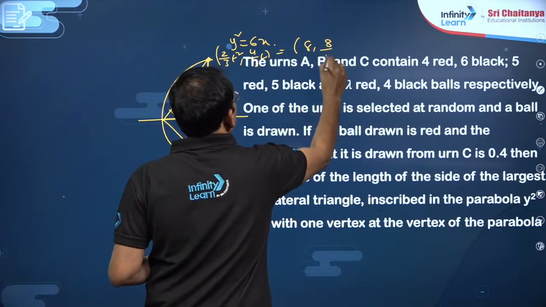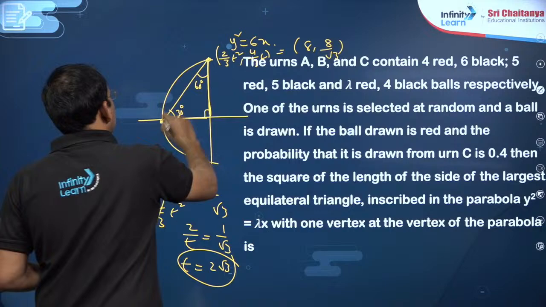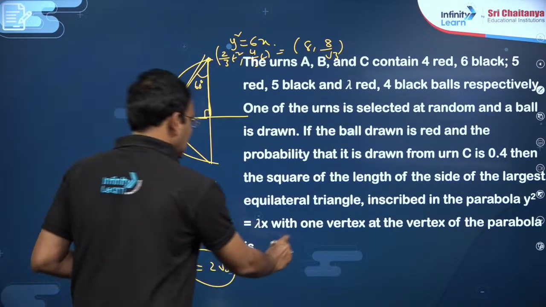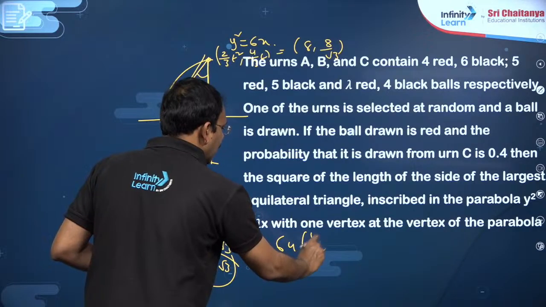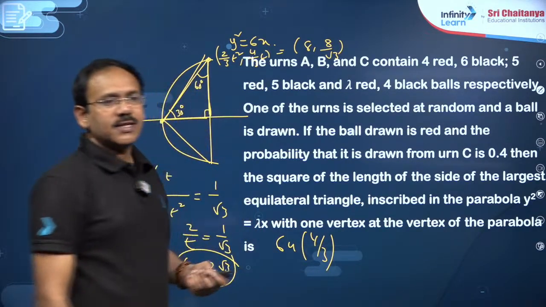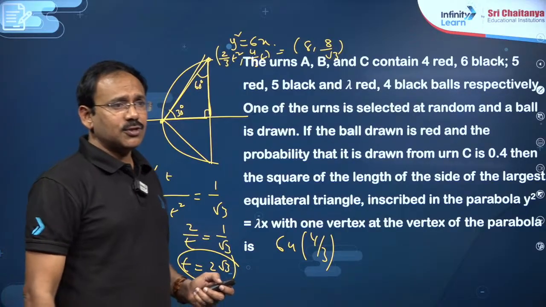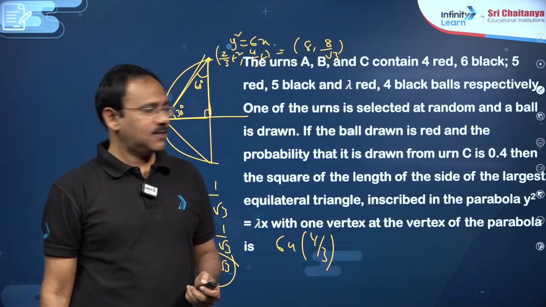So, you just find the distance of this point. Square means 64 plus 64 by 3, my dear friends. 64 into 1 plus 1 by 3 will become 4 by 3. You just simplify, you will get the answer here. So, probability related question can be answered in this way, my dear friends.